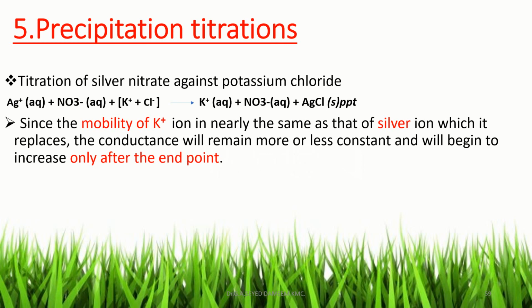So these two ions, Ag plus and K plus, have nearly the same mobility. On adding K plus ion, the Ag plus ion is replaced by K plus, and there is no change in the conductance up to the endpoint. After the endpoint, the increase of K plus ion increases the conductance. So the nature of the graph obtained in this titration is shown in the next slide.